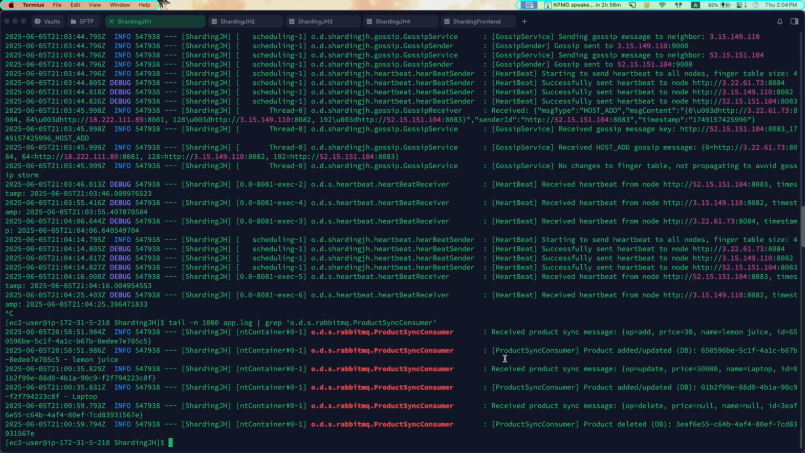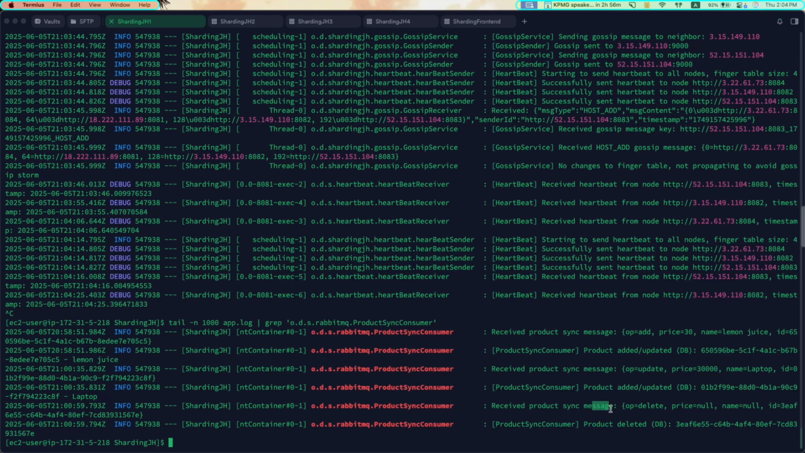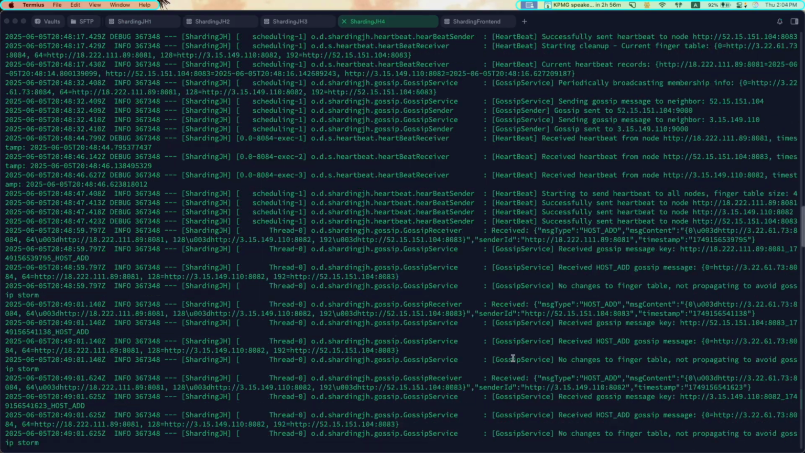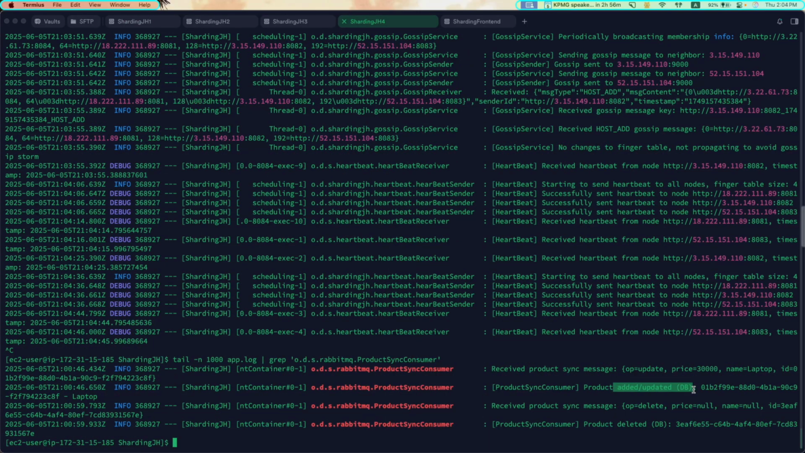In server 1, we can also see the update laptop and delete monitor. Delete this ID one. This update. Delete ID. This one. This is the monitor. In server 4, you can also see update laptop and then delete monitor.